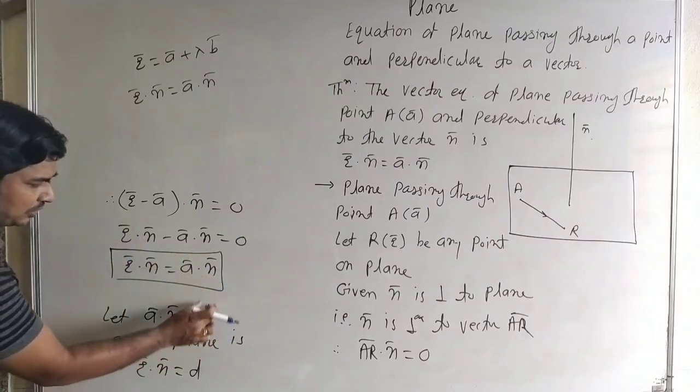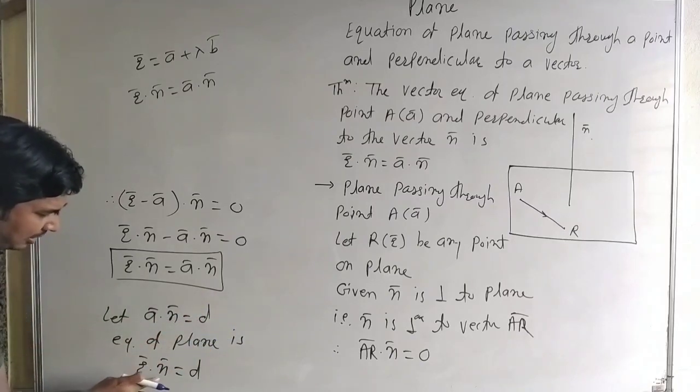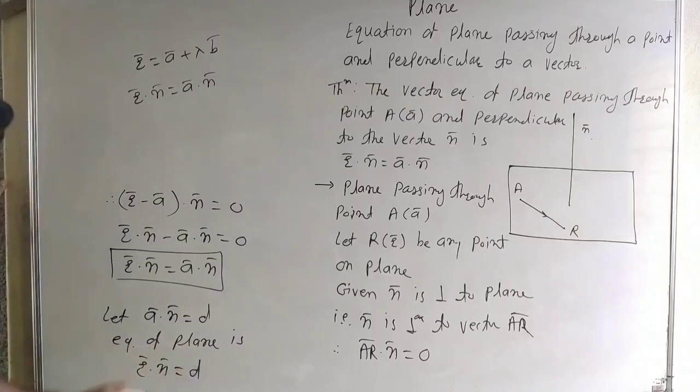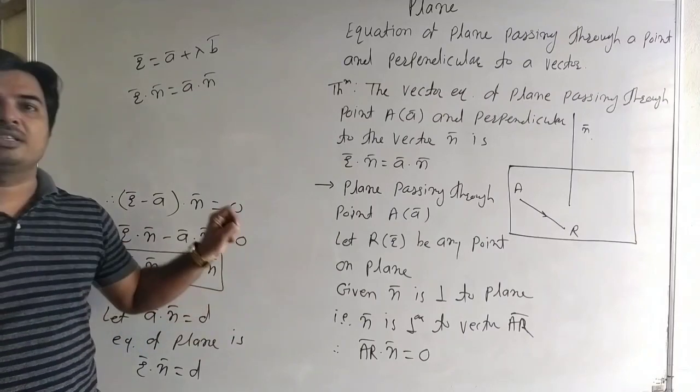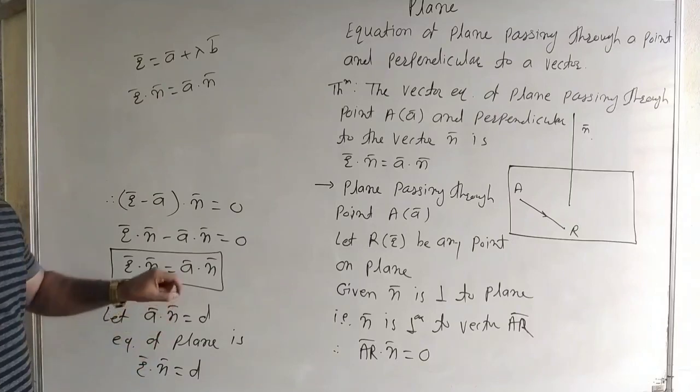Then their dot product is a scalar, we consider this scalar as d. Therefore r bar dot n bar is equal to d. It is an equation of plane. Okay, and this equation is called the equation of plane in scalar product form.